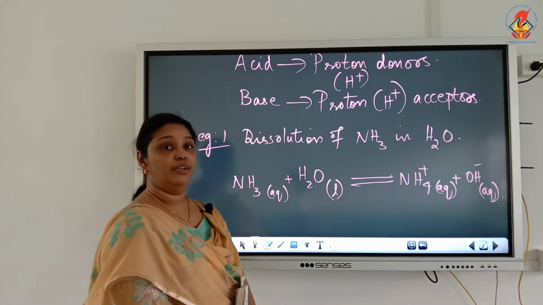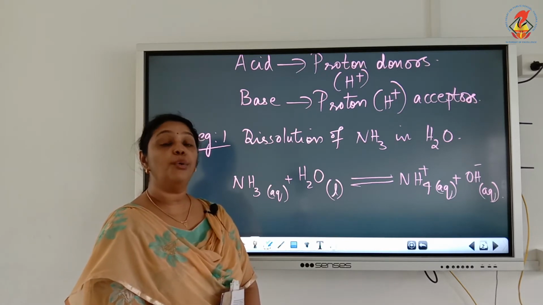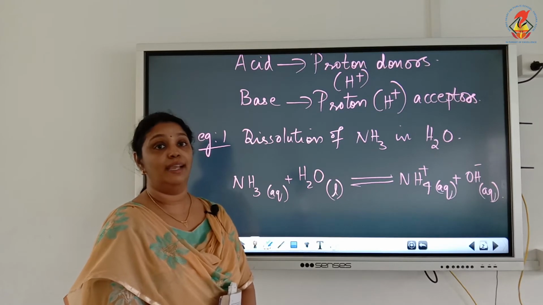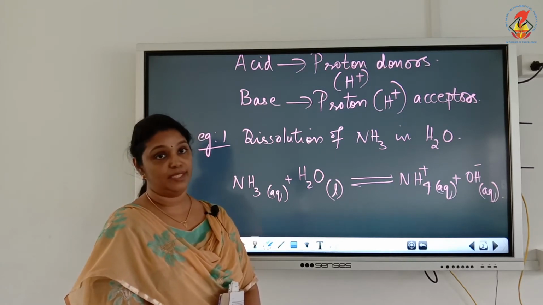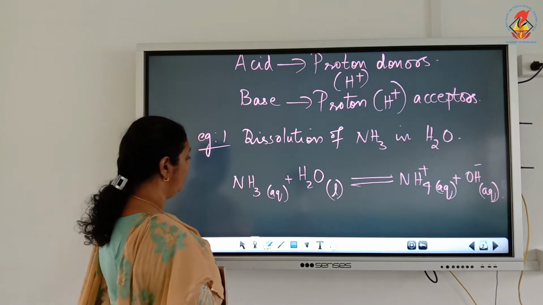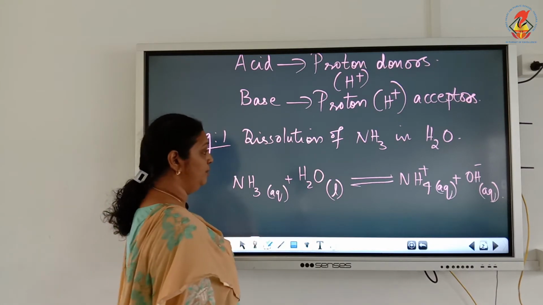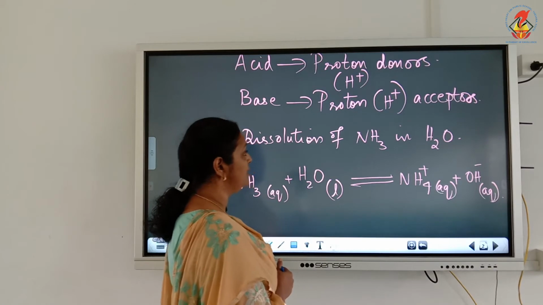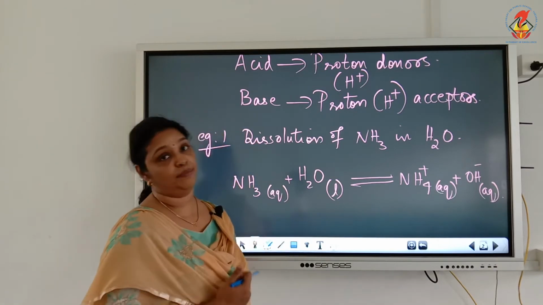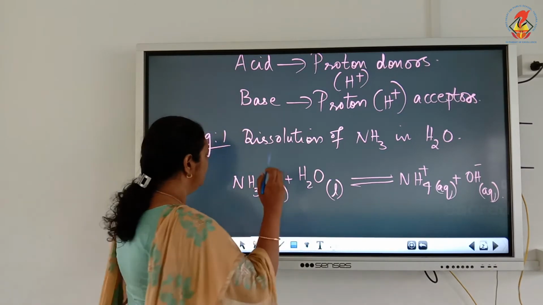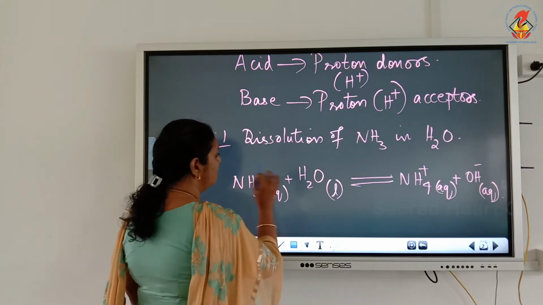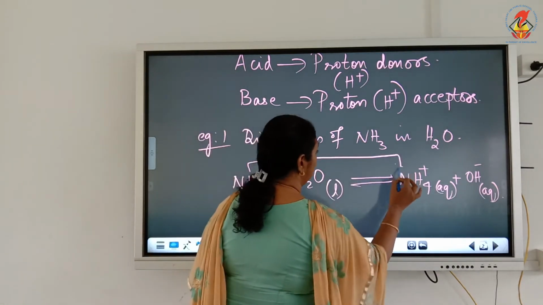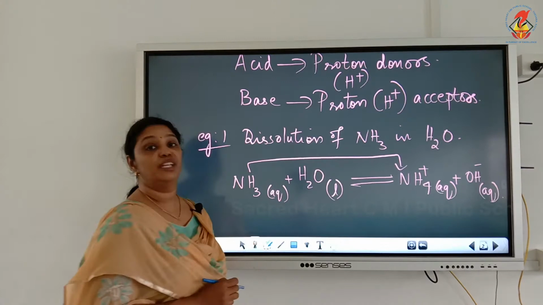Now, let's find out who is the base and who is the acid according to the Bronsted-Lowry concept. We know that in this equation the ammonia molecule has gained one H plus ion, which means it's a proton acceptor. This ammonia adds a proton and changes into NH4 plus.